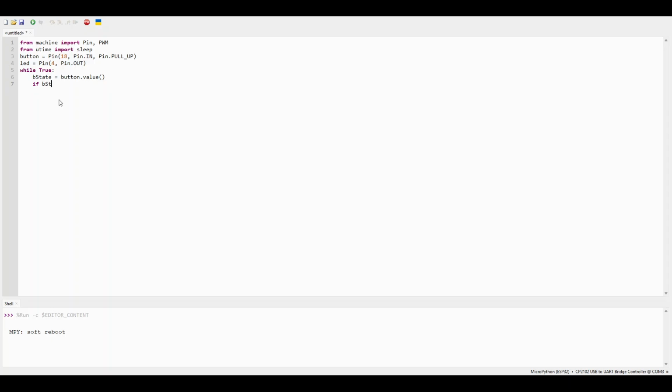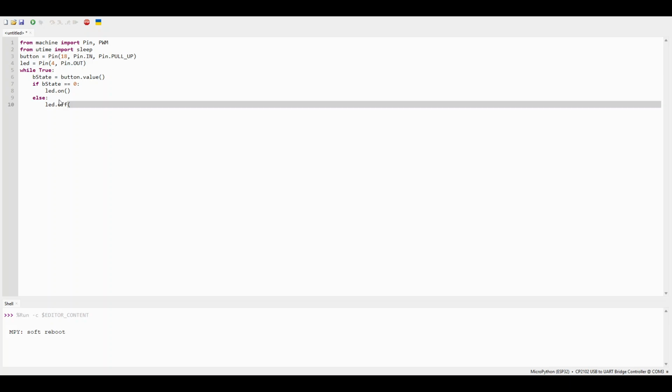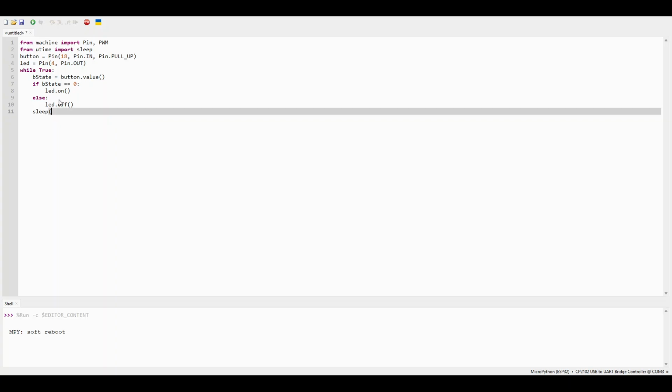If b_state is equal to 0, then led.on(). Hit enter and backspace. Else colon, led.off(). And then we'll hit enter and backspace, and then sleep for 0.01. Alright, that's an if statement.